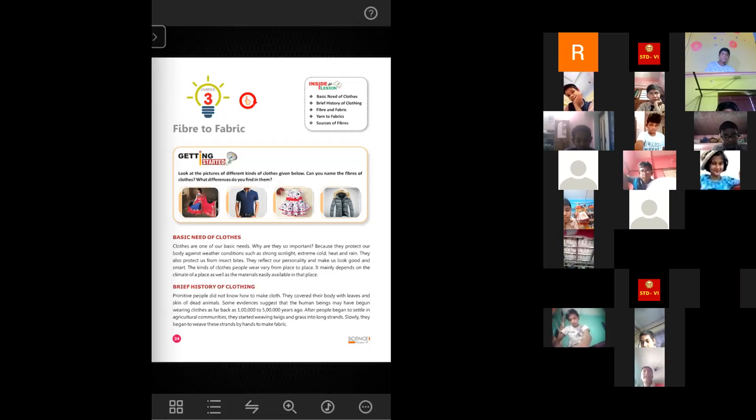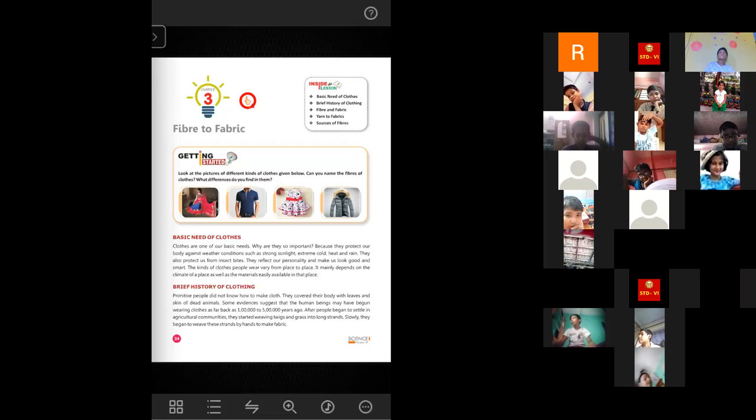So they started weaving the twigs or grasses, anything long and thread-like that they would find. Slowly they began to weave these strands by hand to make fabric. Very slowly and gradually they started understanding different ways of weaving, how they can weave from a small piece of cloth to a large piece of cloth, a complete cloth. They started understanding that.